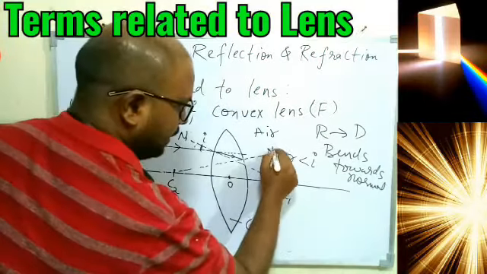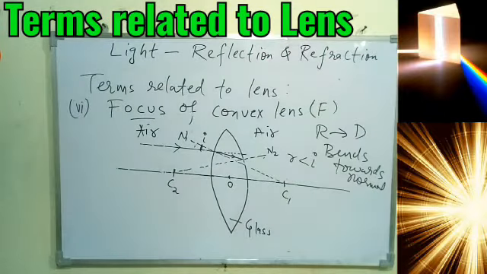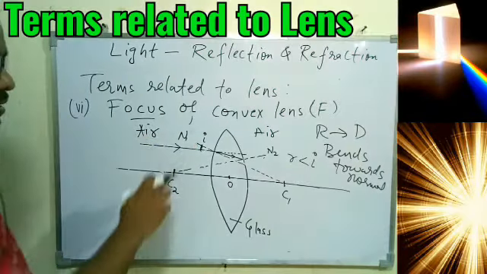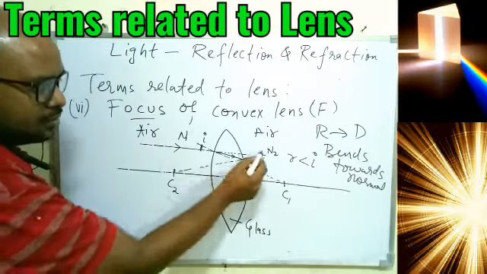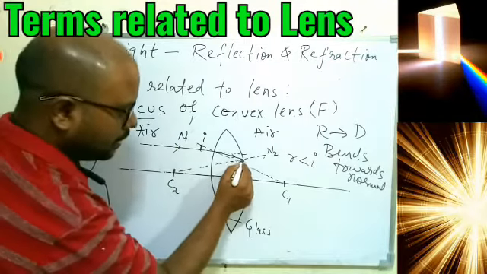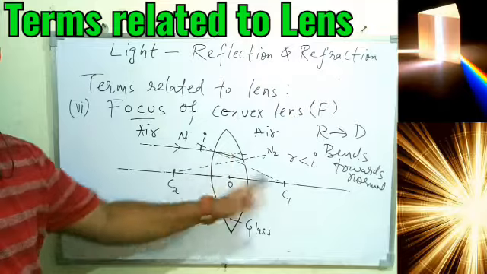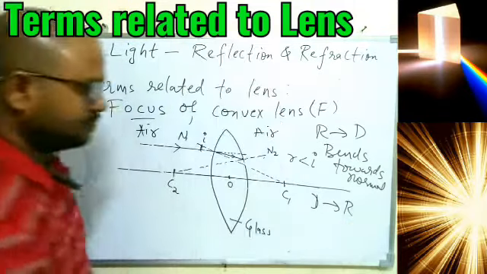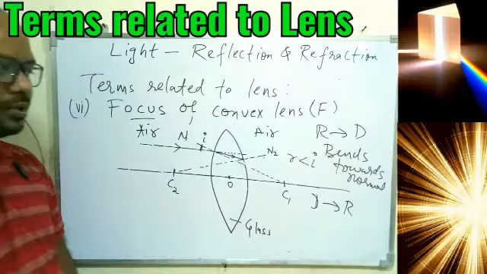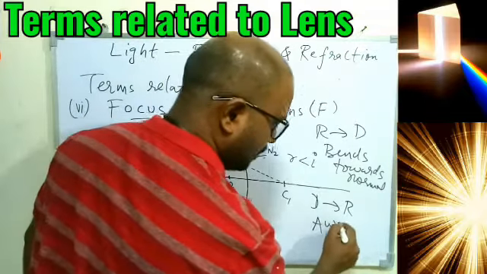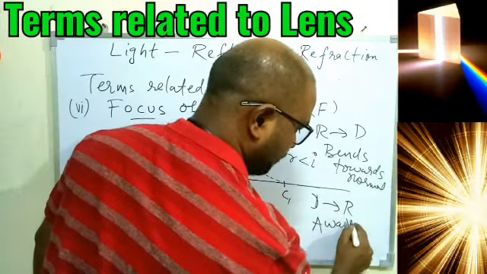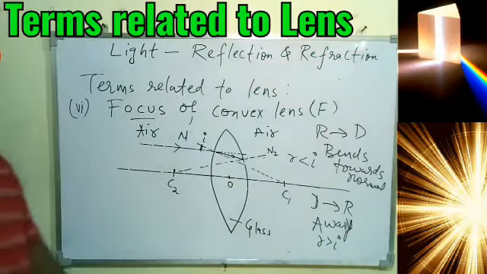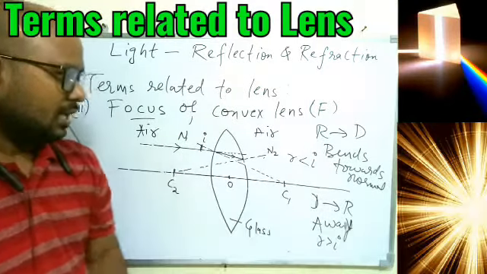So this is normal N2. So I am repeating again, N1 is this one. This is the normal through C1 and this is the normal through C2. Now this particular point, the ray will move from where? Glass to air, that is denser to rarer medium now. Glass is denser than air, so the light will bend away from normal. And away we know R will be greater than I. We understood in the previous class, so I am not going to talk much about this.